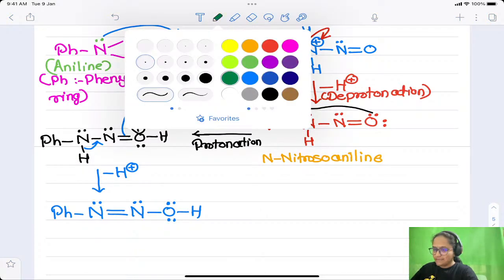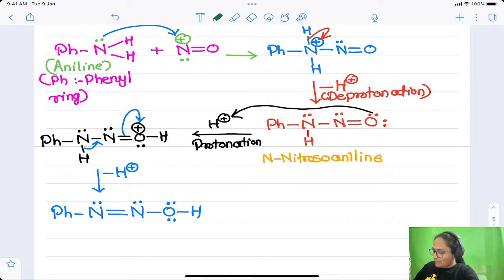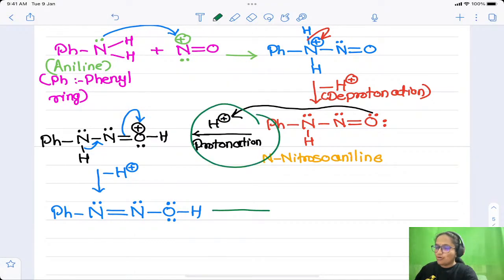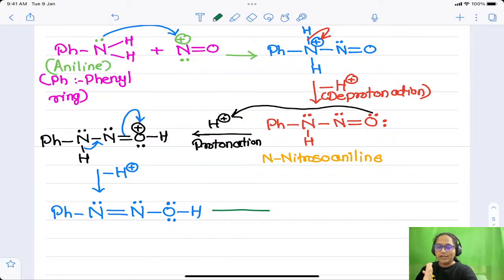Then next what will happen? Again I am going to do the protonation. The same step I am going to perform again. Now why are we going to do this step? Just imagine, I just want to remove this oxygen. This oxygen cannot be removed as it is. It will be removed in the form of a water molecule. So for a water molecule, how many protons should I add? 1 and 2. Then and only then it will be lost in the form of water, right? That's why I am doing the protonation step 2 times. Yes, again I will do the protonation with H plus.